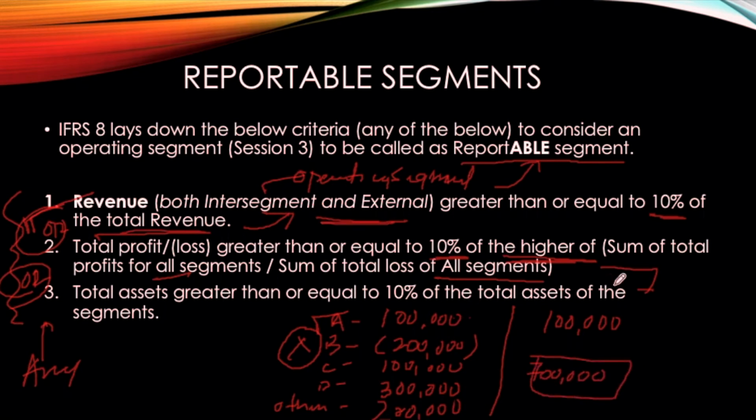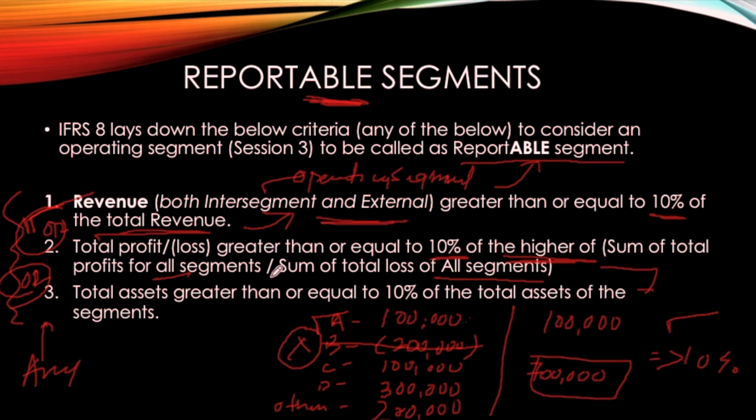Because this segment has a profit, I need to check the total profit rather than the loss, so I will ignore this part for calculating the threshold. Now I will divide 1 by 7. I think it is more than 10%. You can do the mathematical calculations. Then in such a case, A can be considered a reportable segment. I'm not saying it is a reporting segment. Reporting means we are doing it. Reportable means this is eligible for reporting.